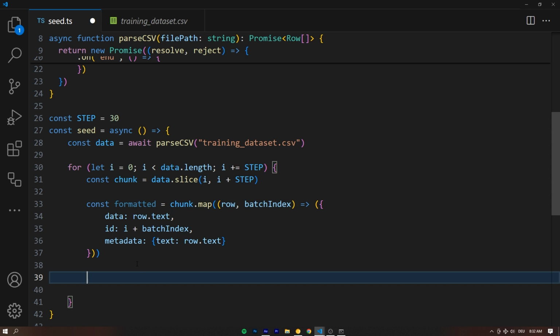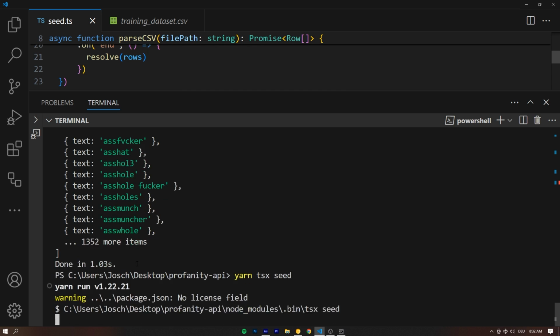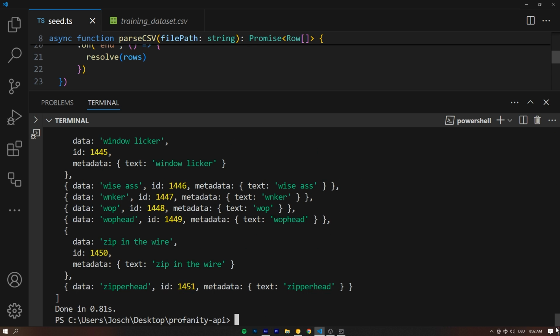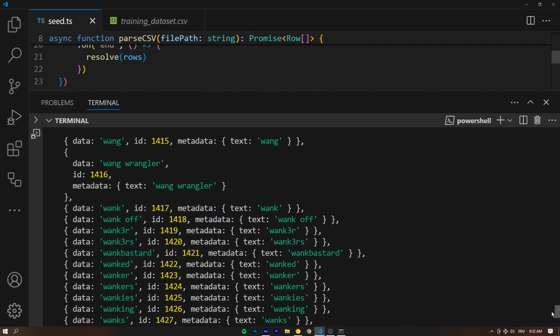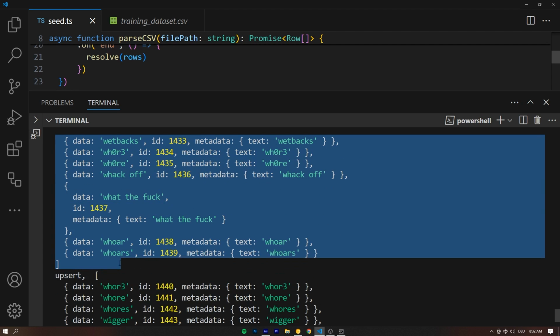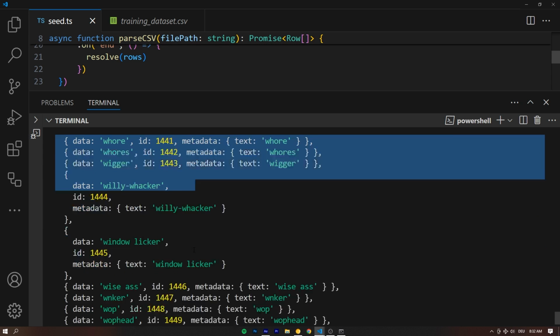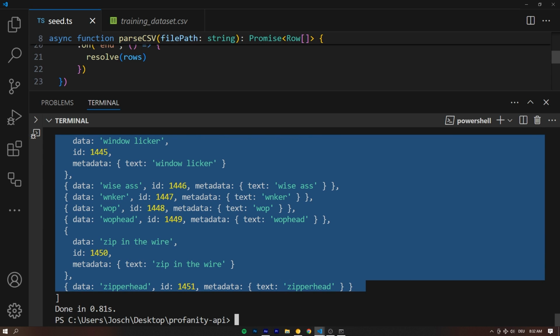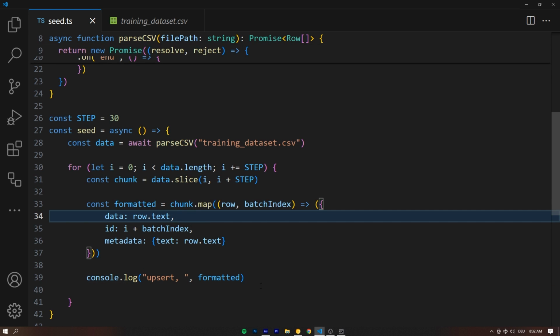And we're already, by the way, we can console log upsert, and you don't need to follow along with this console log. I just want to show you upsert and then the formatted. Let's save that and say yarn tsx seed, and that's gonna batch all 1,400 whatever rows into 30 row requests, just like this, that we can then send off to our database. As easy as that, right? Perfect. That's exactly what we want.